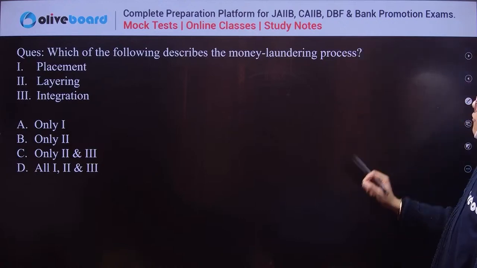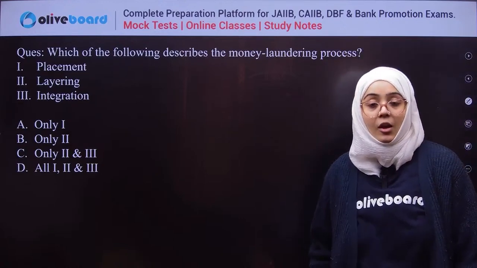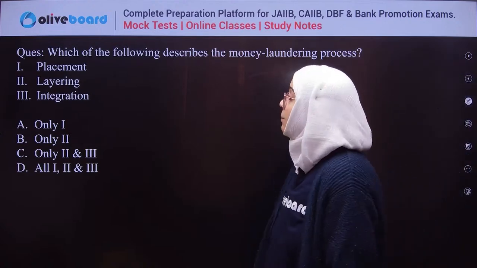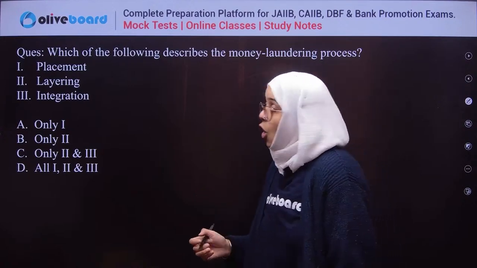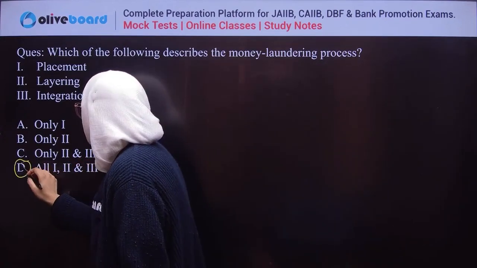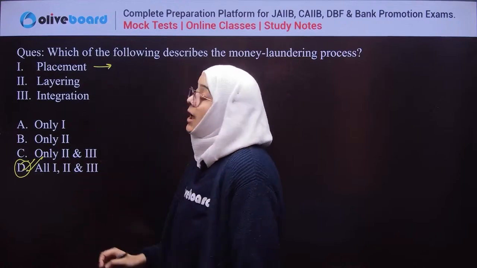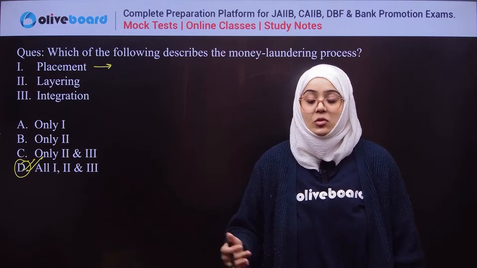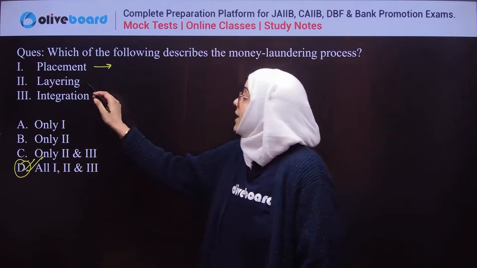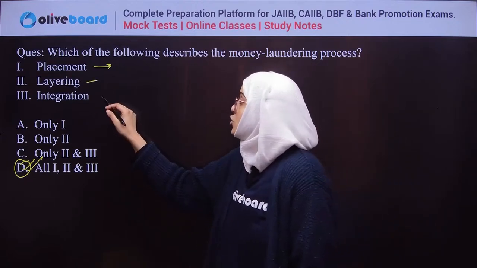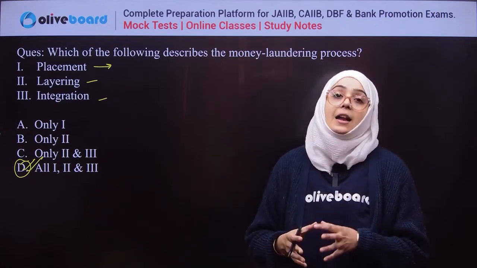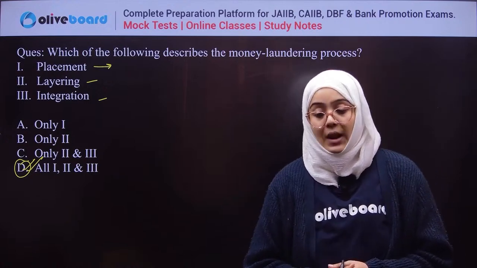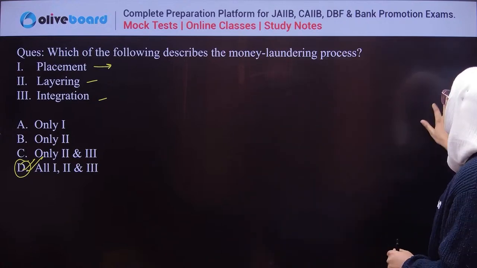Next, which of the following describes the money laundering process? Placement, layering, and integration. Yes, all of the three. Placement means placing the dirty money into the financial system, creating the illusion that it has been generated from a legitimate source. Then layering it with some good financial transactions, and finally integrating it and utilizing that money to start some legitimate business. That is known as the process of money laundering, right?